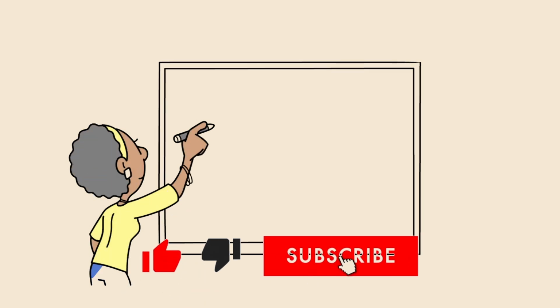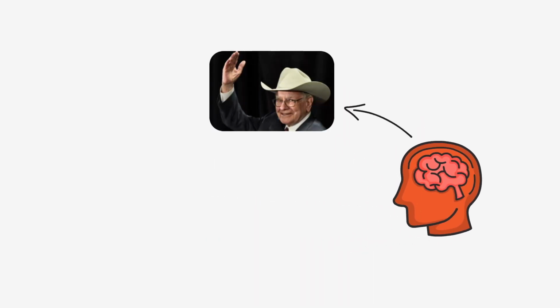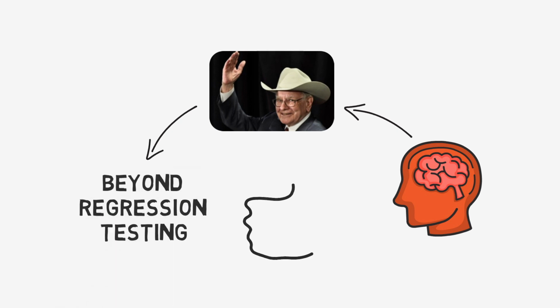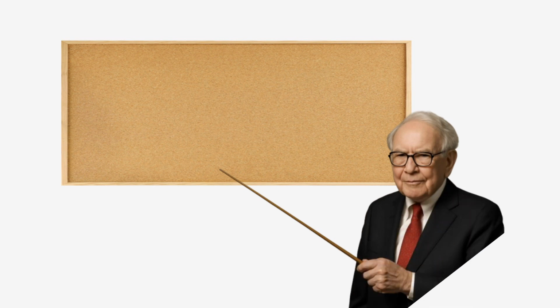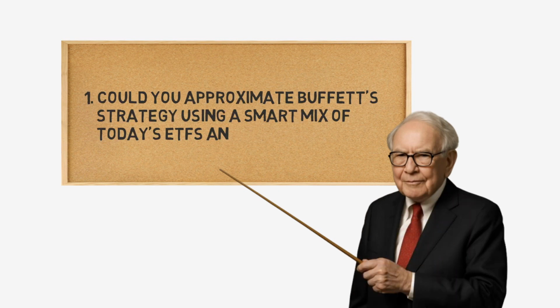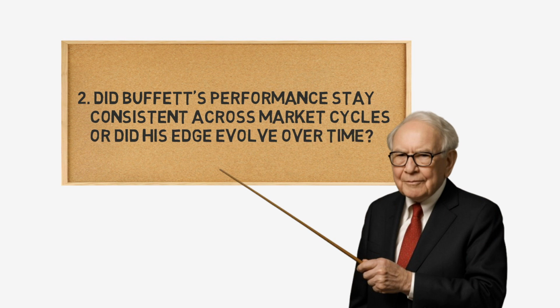In future videos, we'll turn our attention to one of the most influential academic papers ever written about Buffett's strategy by an investment firm known as AQR Capital Management. They came up with an innovative approach to explain Buffett beyond regression testing, so you won't want to miss that. We'll also explore two big follow-up questions, and they're both worth sticking around for. First, could you approximate Buffett's strategy using a smart mix of today's ETFs and factor funds? And second, did Buffett's performance stay consistent across market cycles, or did his edge evolve over time?